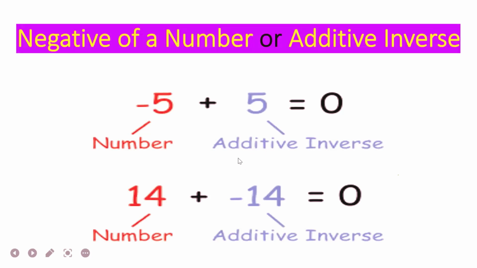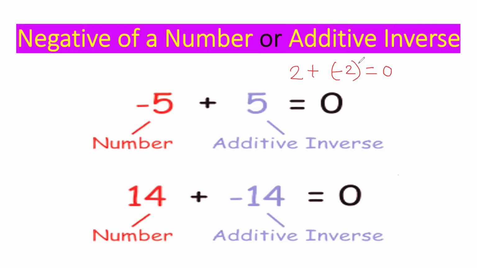Negative of a number or additive inverse. If the question asks for another name of negative of a number, you will say the other name is additive inverse, and vice versa. So negative of a number is additive inverse only. What is the meaning of additive inverse? Suppose I give a number, 2. What do we add to 2 so that we get the answer as 0? In number 2 we will add minus 2. Only then would we get the answer as 0.